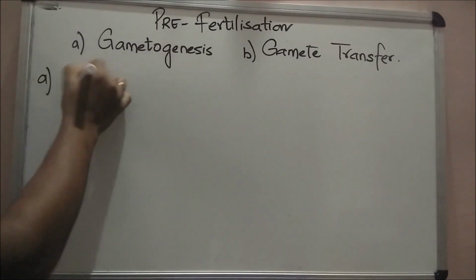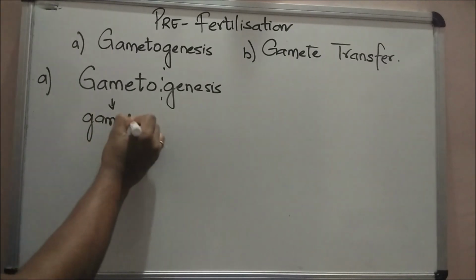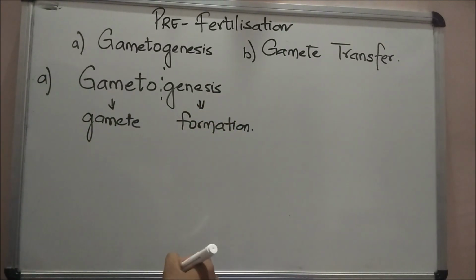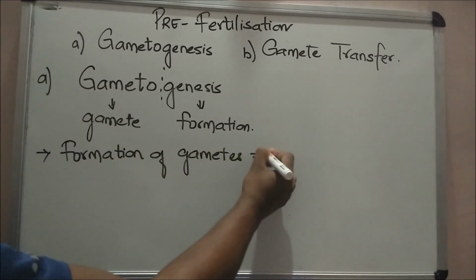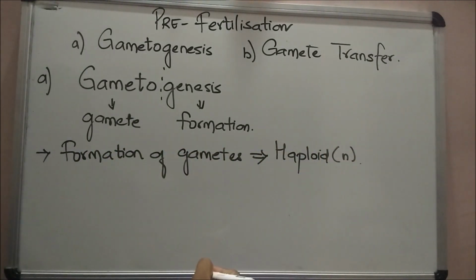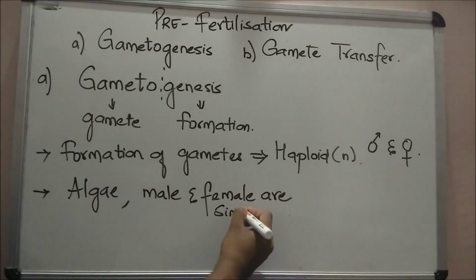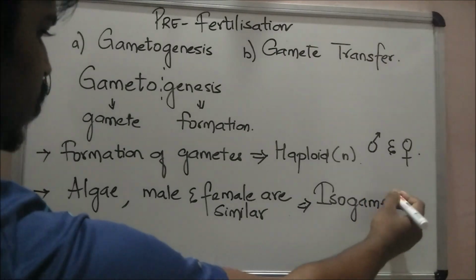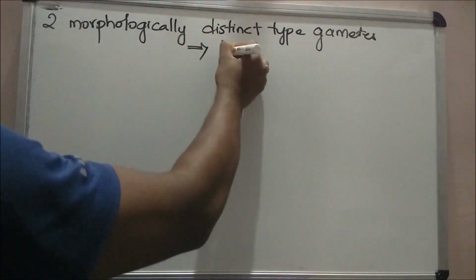Let's discuss gametogenesis. The term gametogenesis can be divided into gameto, which means gamete, and genesis, which means formation. It refers to the formation of two gametes, that is male gamete and female gamete, which are haploid cells. In some algae, the two gametes are so similar in appearance that it is not possible to categorize them. Such gametes are called isogametes or homogametes. Two morphologically distinct types of gametes are called heterogametes.